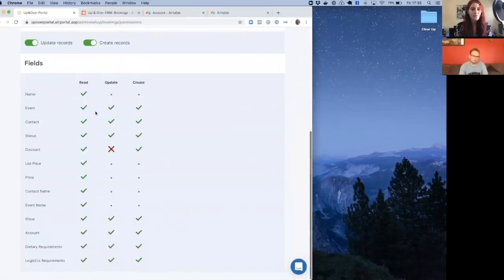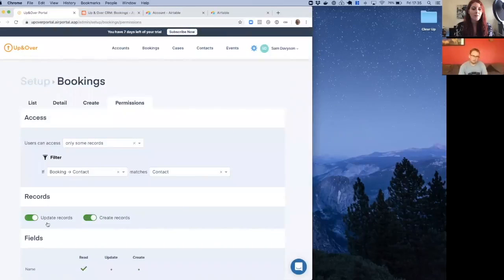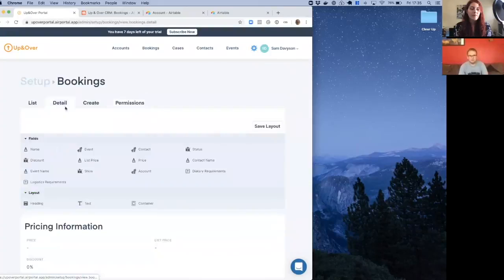So for all the fields on your table, you can choose whether they can read them, whether they can update them, and whether, when they're inserting new records, they can set them or not. And you can even turn off creating records completely, turn off updating records completely. You've got this full control of permissions that you've never had before in an Airtable kind of experience.